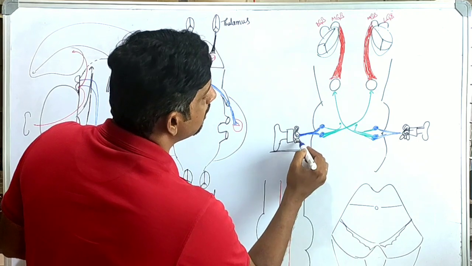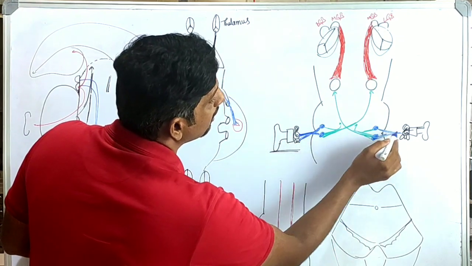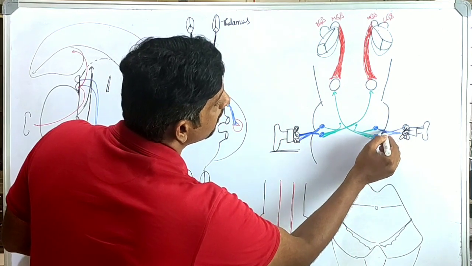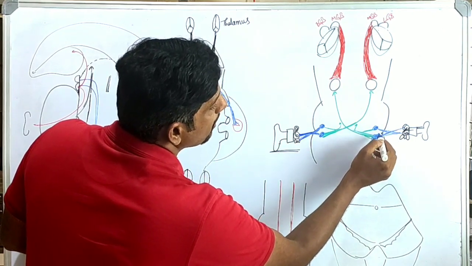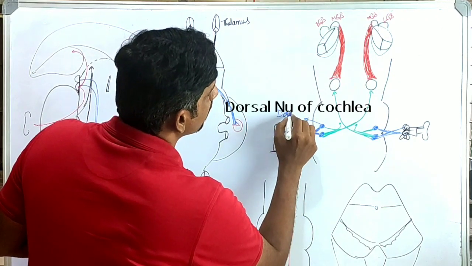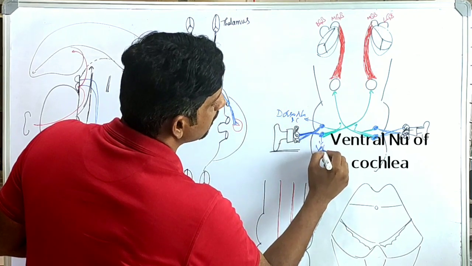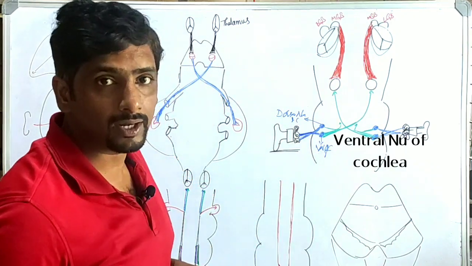Of course, the cochlear nerve also comes here. The vestibulocochlear nerve comes here, and the fibers land on these nuclei: the dorsal nucleus of the cochlea and the ventral nucleus of the cochlea.